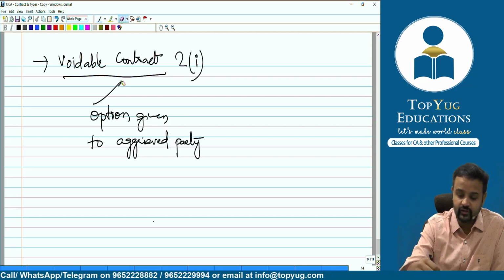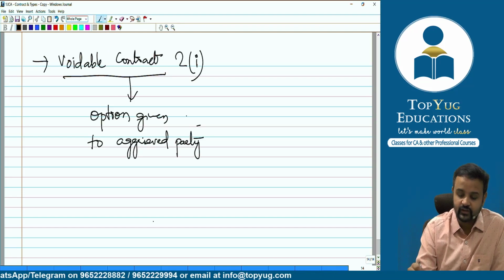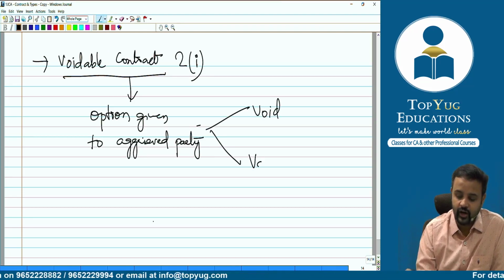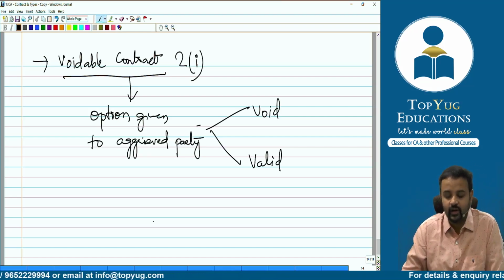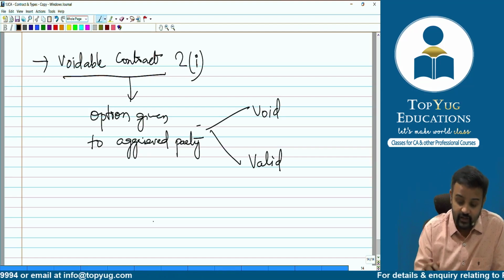What sort of option is given? Maybe the party can make the contract void or can keep it valid. Can continue with the contract, right? That means can keep it valid, can make it valid, right? When is this option given?